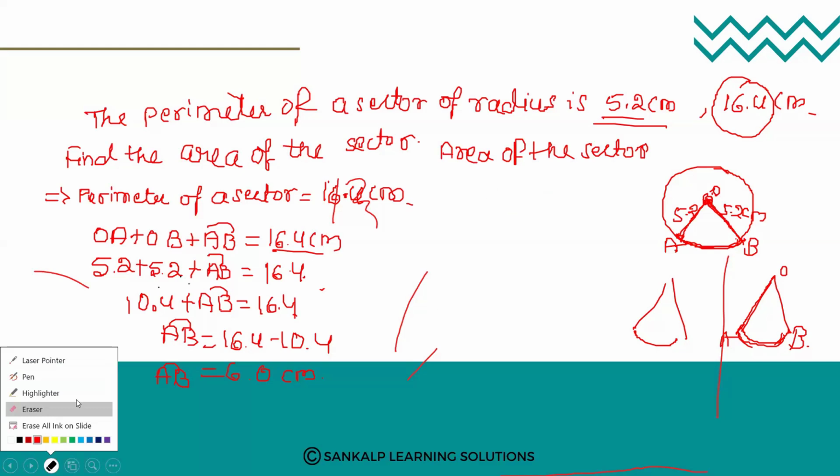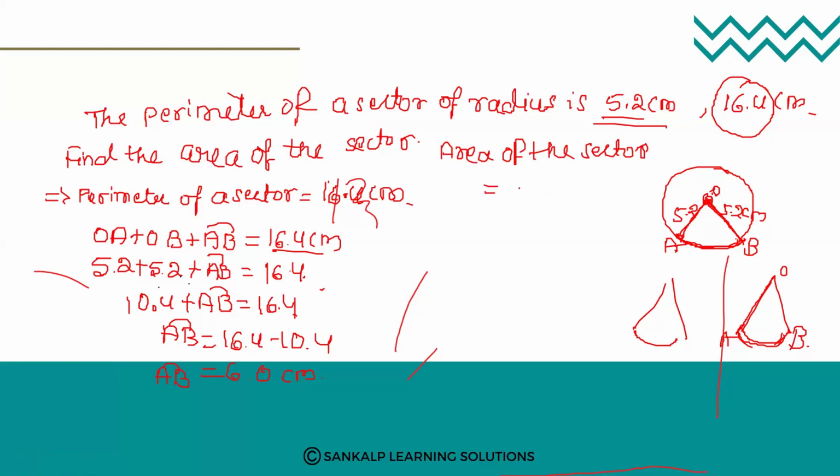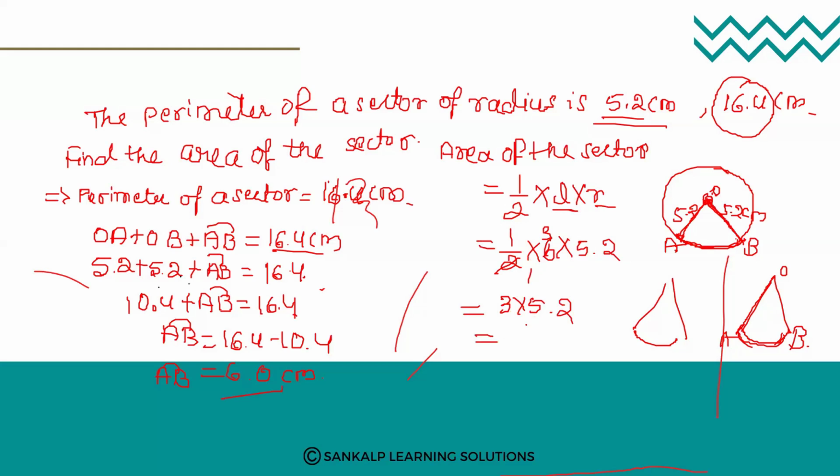Area of the sector is half into L into R. L is the length of the arc and R is the radius. Okay, half into L value is 6 into R value is 5.2. So 3 into 5.2, you will get 15.6 centimeter square.